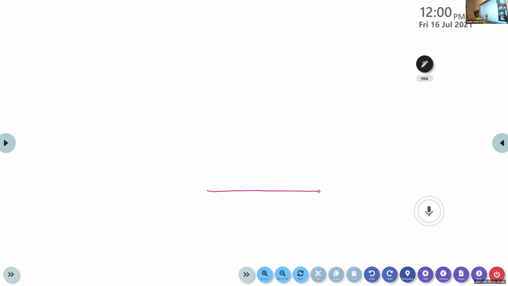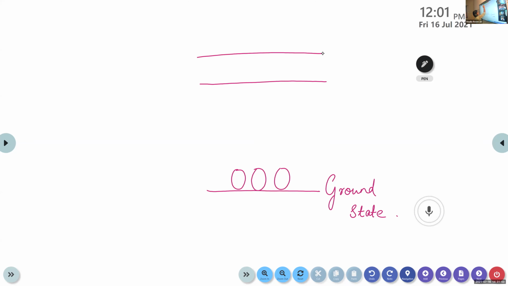Consider this one as the ground state. And these are certain atoms or molecules existed in this ground state. And there are excited states here, that means higher energy level.